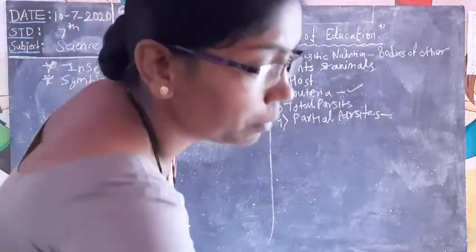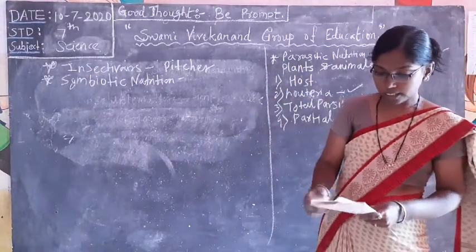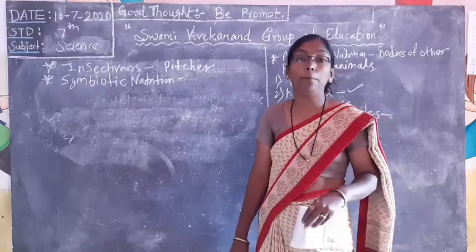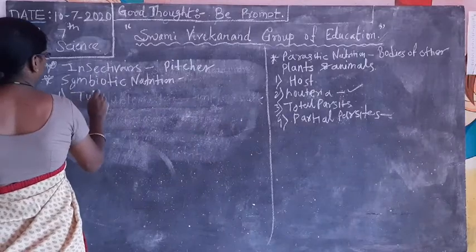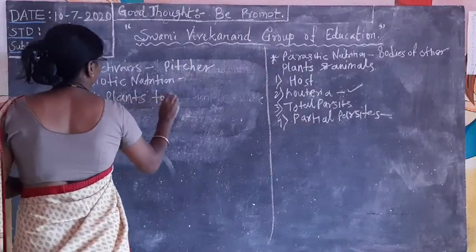What does symbiotic mean? Symbiotic nutrition means two plants live together as parts of the same plant. See, two plants together. For what?